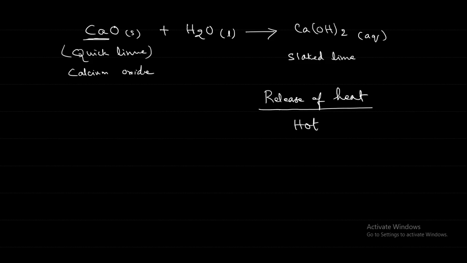In the process, it releases heat energy, and that is why the beaker appears hot. Okay, understood? Yes, sir.